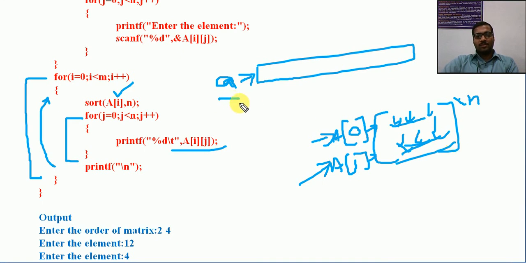So this is another important program. The sorting algorithm remains the same as for an array. Here each row is considered as a separate array of the matrix. We require sorting of only those individual rows. Each row can be considered as an array, so we can implement the normal array sorting. We need to pass each individual row as the array, and each row can be identified by A of 0, as it is two-dimensional.